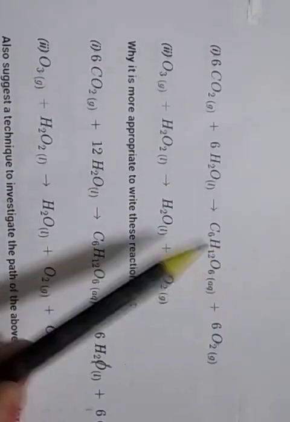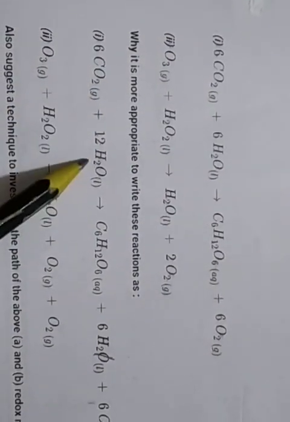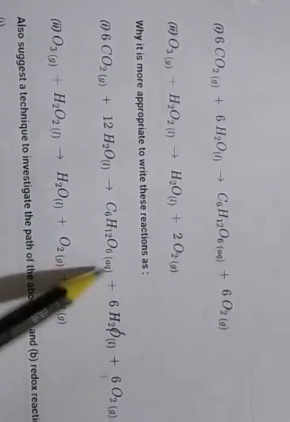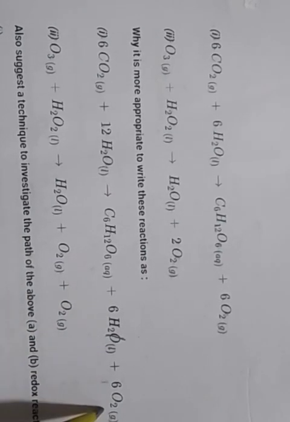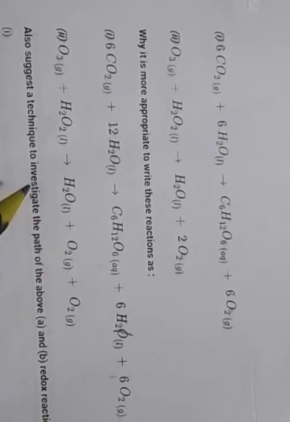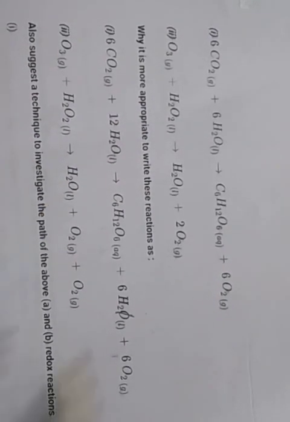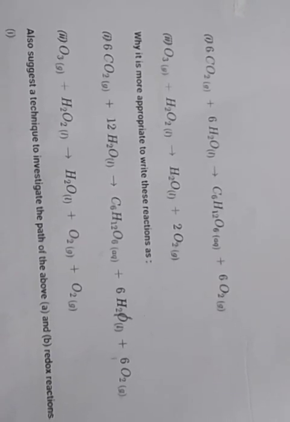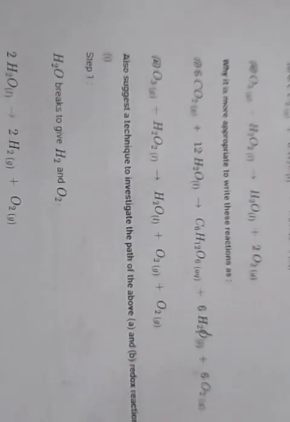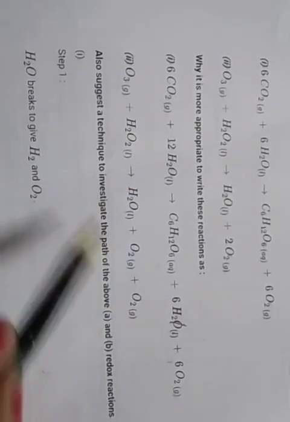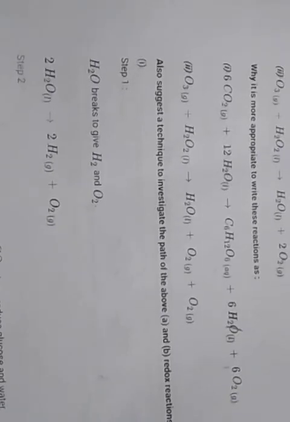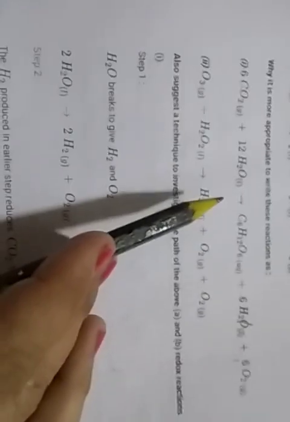The equation given is 6CO2 plus 12H2O converting into glucose, water and oxygen. And the second reaction, ozone reacts with hydrogen peroxide and converts into water, O2, and 2 molecules of O2. So also suggest a technique to investigate the path of the above A and B redox reactions. For the first equation, carbon dioxide reacts with water.